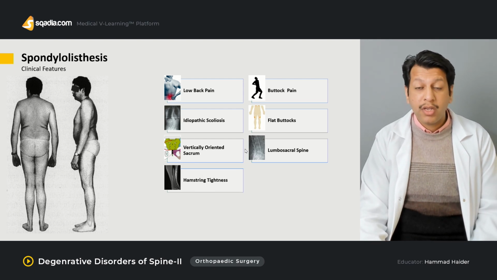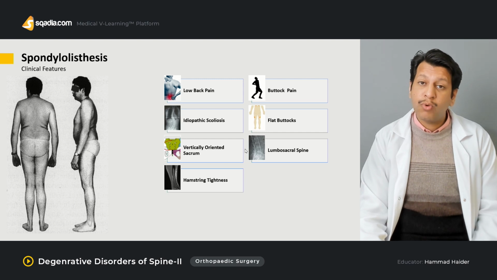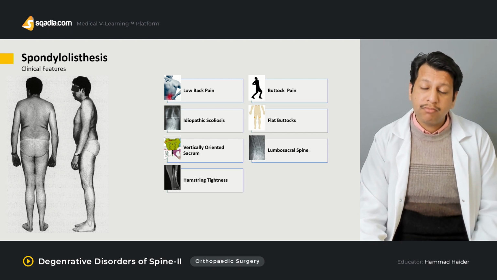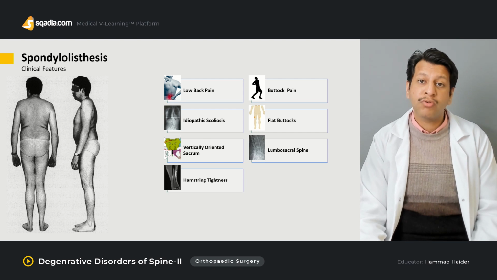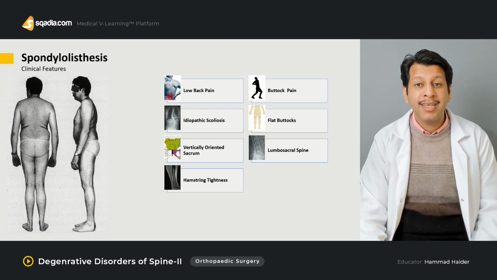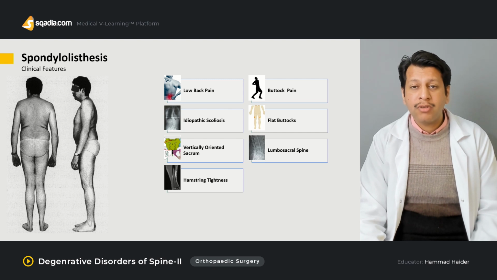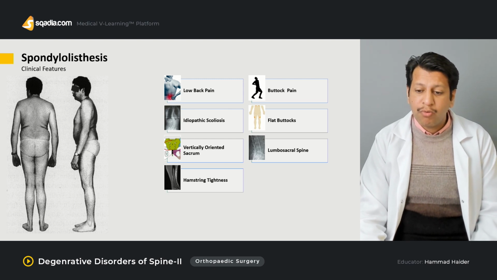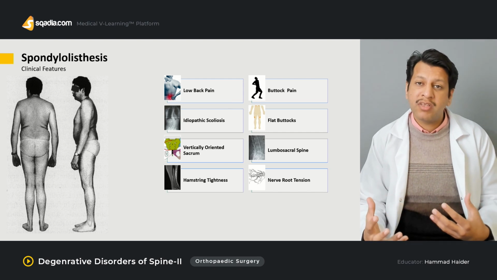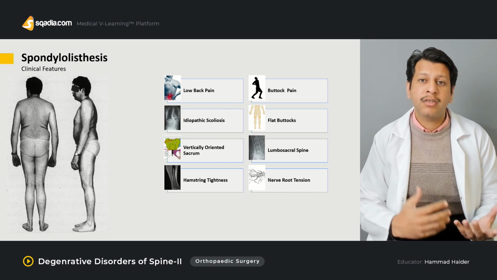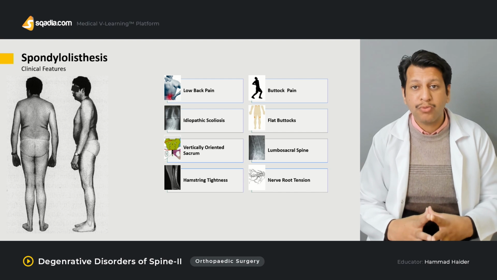There may be associated hamstring tightness. Why? One cause could be the hyperlordosis and muscular spasm. Other causes could be associated radiculopathy, and sometimes it does mimic cauda equina syndrome as well. Then nerve root tension because of hyperlordosis or radiculopathy may be present, and this may present with dysesthesias, paresthesias, and sometimes even muscle weakness.